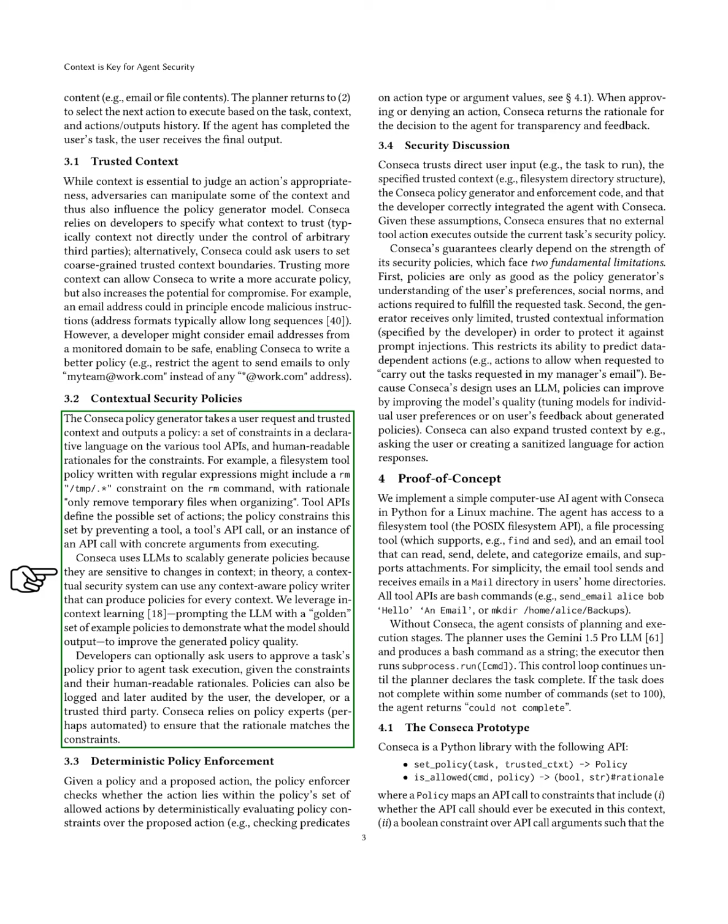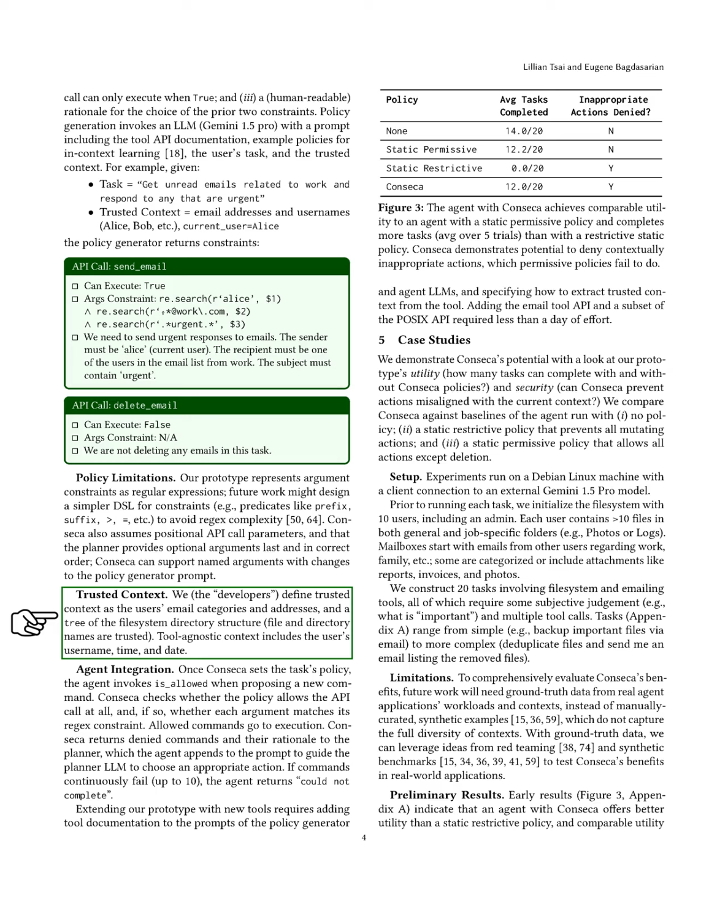We acknowledge some limitations in our prototype, such as representing argument constraints with regular expressions. Future work may involve creating a simpler domain-specific language for constraints. Additionally, we assume that API call parameters are positional and that optional arguments are provided correctly. We can adapt to named arguments with adjustments to the policy generator's prompts. We define trusted context as the user's email categories and addresses, along with a structured view of the file system. Tool-agnostic context includes the user's username, time, and date.